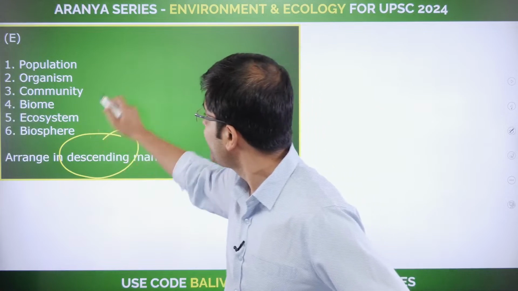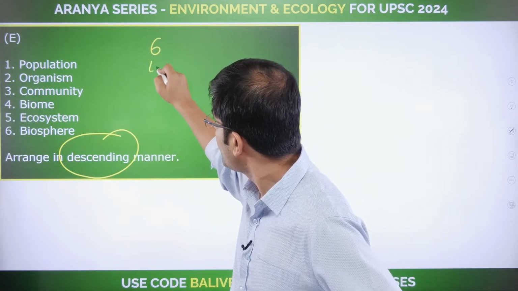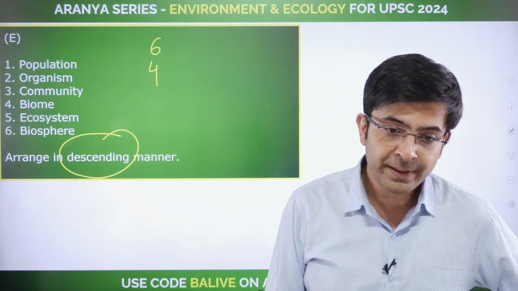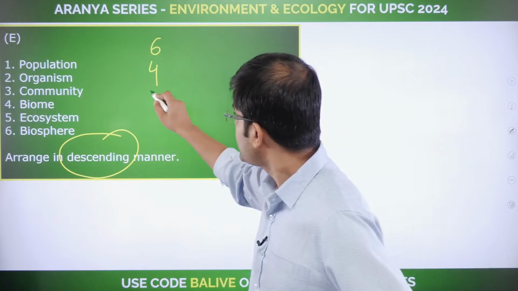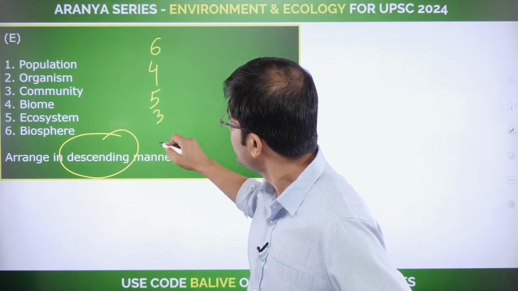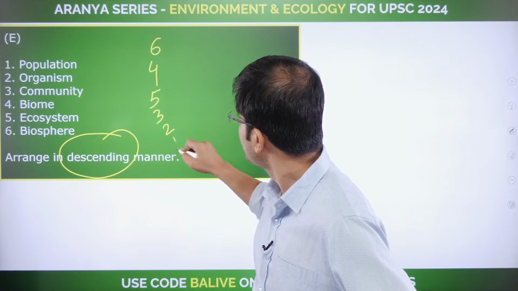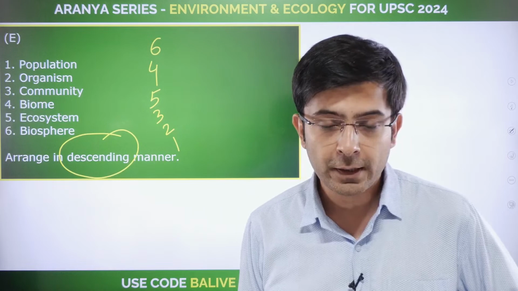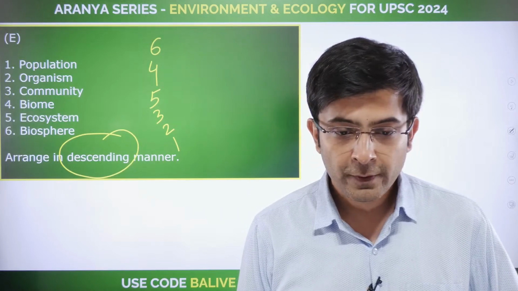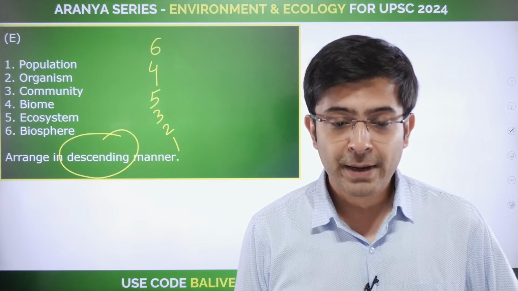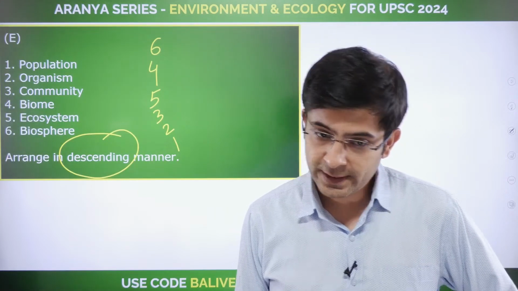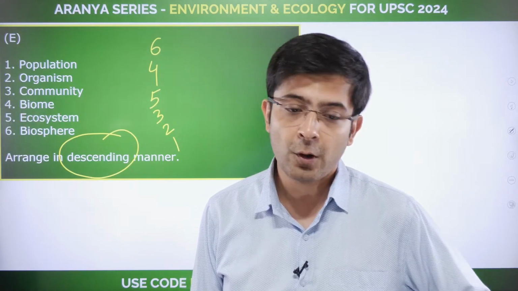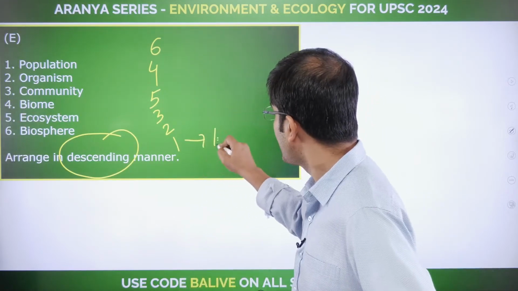Biggest being biosphere, thereafter biome. Thereafter, what comes next, guys? Can someone tell me? Yes, 6, 4, 5, 3, 2, 1. Is that the correct relationship that I've drawn? The biggest being biosphere, then biome, thereafter ecosystem, 5, thereafter community, population, organism. Organism being the individual.